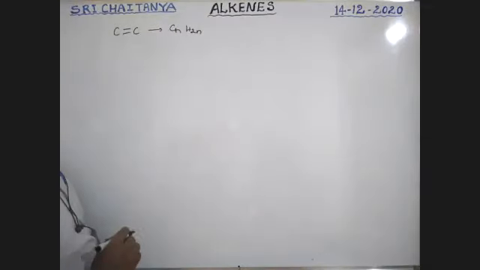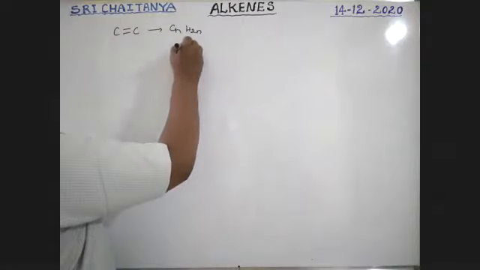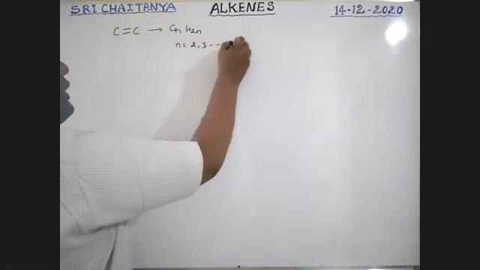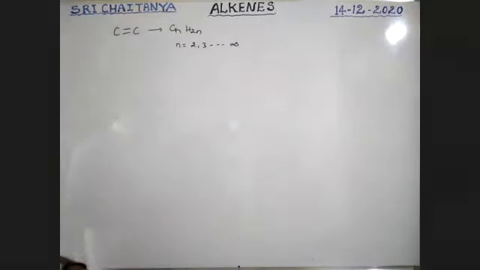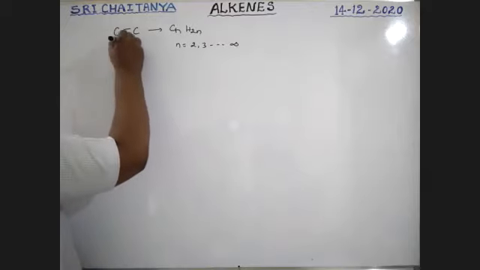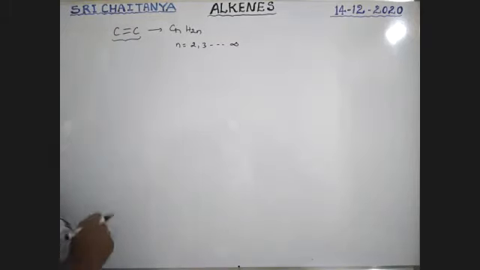CnH2n. CnH2n is the general formula. So here n is equal to 2, 3, etc., infinity, boys. Okay. Next. Here alkene contains at least one double bond between carbon and carbon.